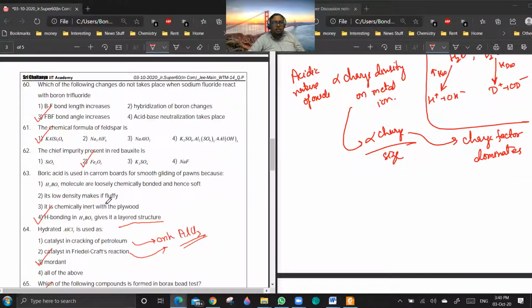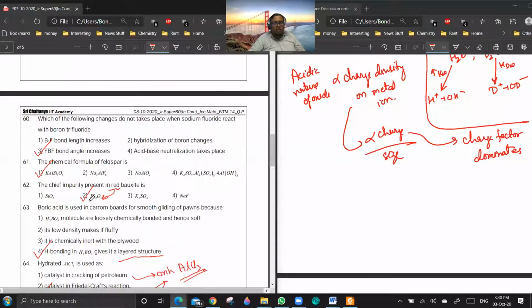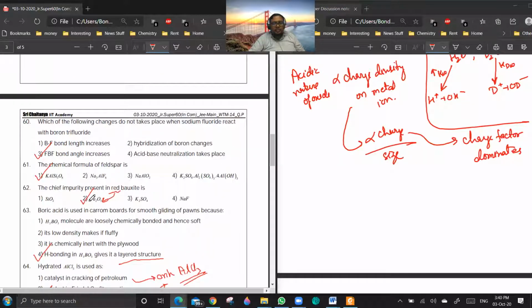Now 62, 61, 60. So 62, why can't it be option 1? Because it is saying red bauxite, no? Red color is Fe2O3 only. That is the biggest hint here. Getting a point? Yes, sir. Okay. 60? No doubt? Explain 60, sir.